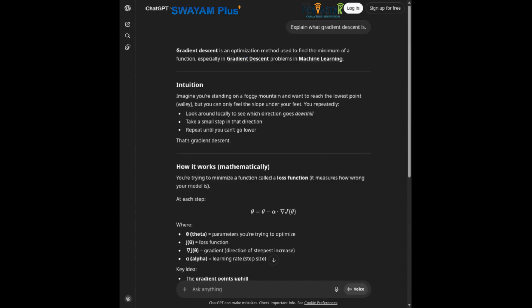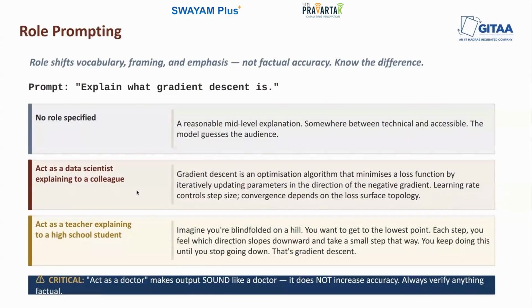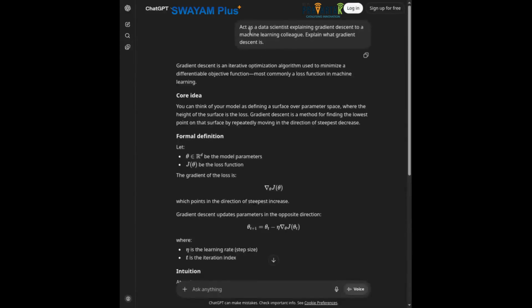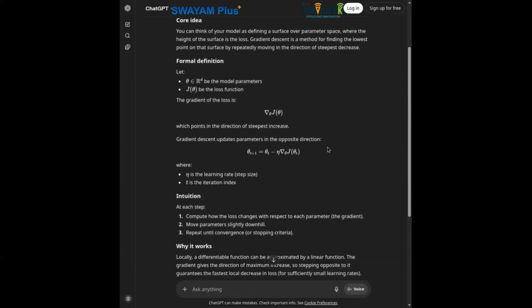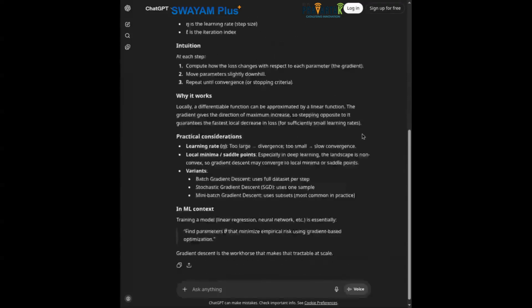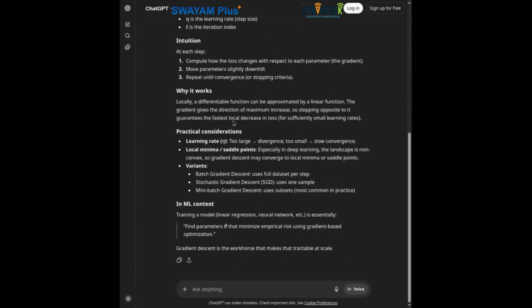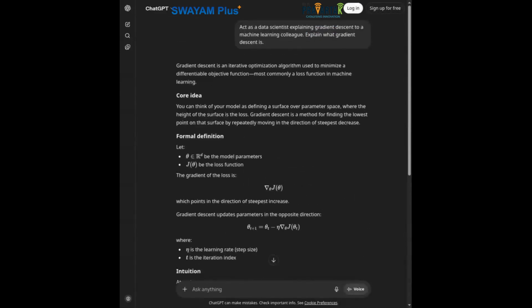Now, if I change the role and say, act as a data scientist explaining to a colleague, this is something we'll add to our prompt. It looks something like this: act as a data scientist explaining gradient descent to a machine learning colleague. Explain what gradient descent is. So, gradient descent is an iterative optimization algorithm. It gives the core idea and the formal definition, and you can see it's a little more mathematical than it was earlier. We have the intuition, why it works, some practical considerations, and what it means in the machine learning context. Now, it assumed a little bit of machine learning fluency.